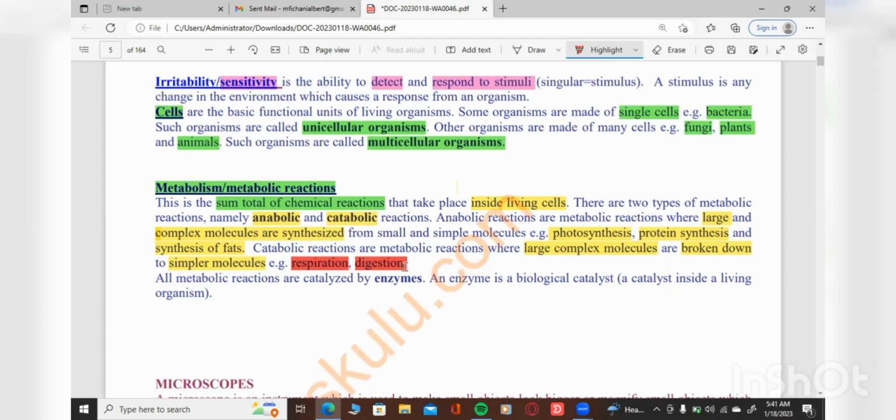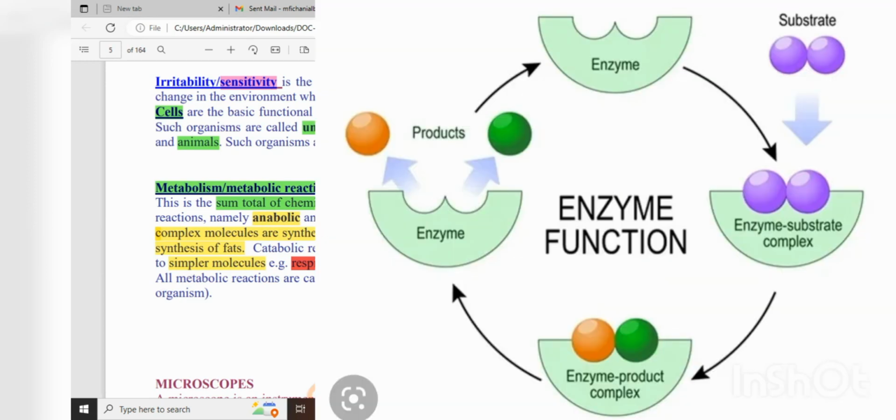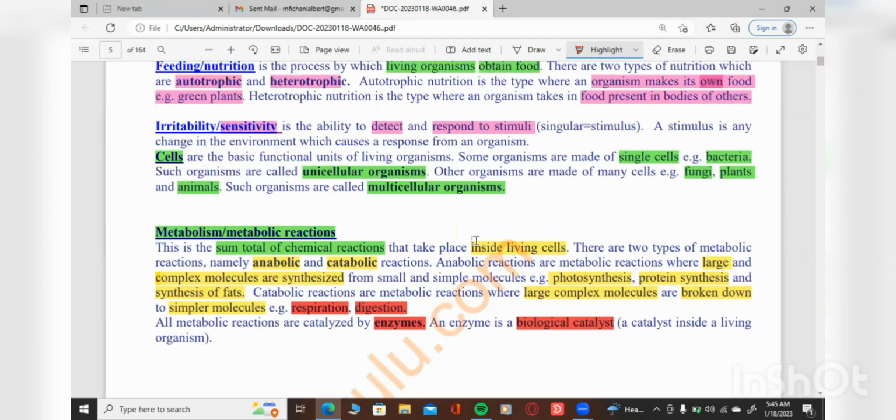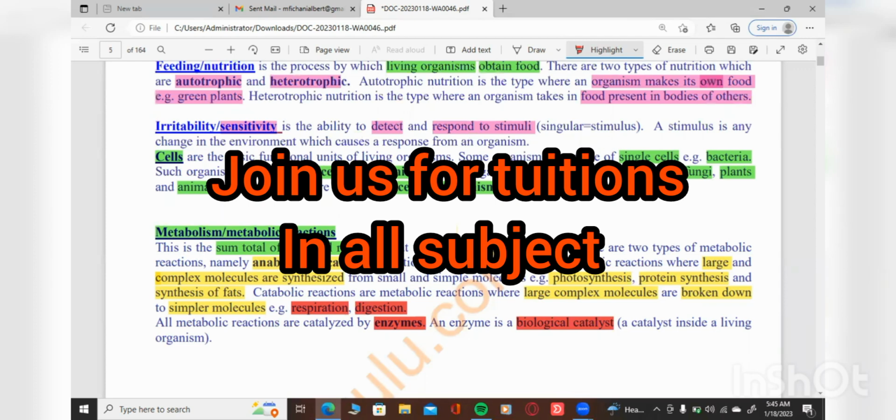Okay. Now, what we need to understand here is that all metabolic reactions are catalyzed by what we call enzymes. These are just biological catalysts. So for today, we end here and hope this was helpful.